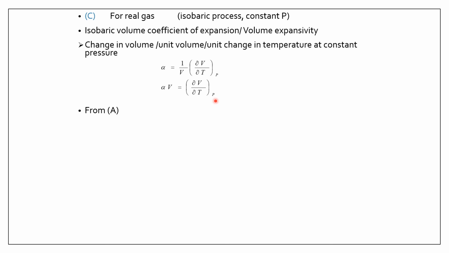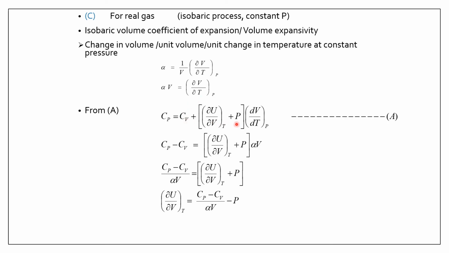Now we will use equation A. This is equation A. Rearrange the equation as Cp minus Cv is equal to delta U by delta V at constant temperature plus P, and here we have substituted for dV by dT at constant pressure. From here we get alpha V. Take alpha V on the other side in the denominator. Rearrange this equation to get delta U by delta V at constant temperature. Delta U by delta V at constant temperature is equal to Cp minus Cv upon alpha V, minus P.